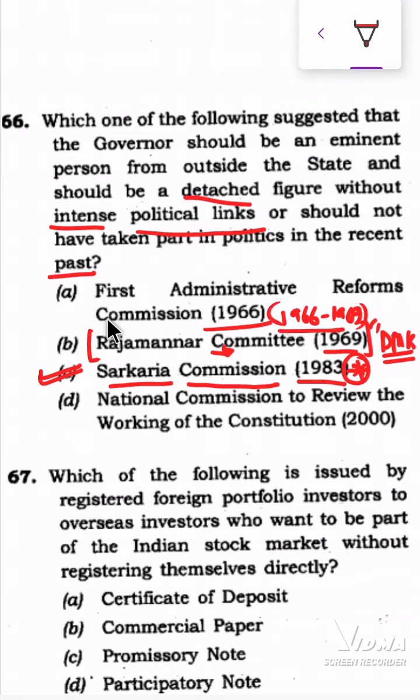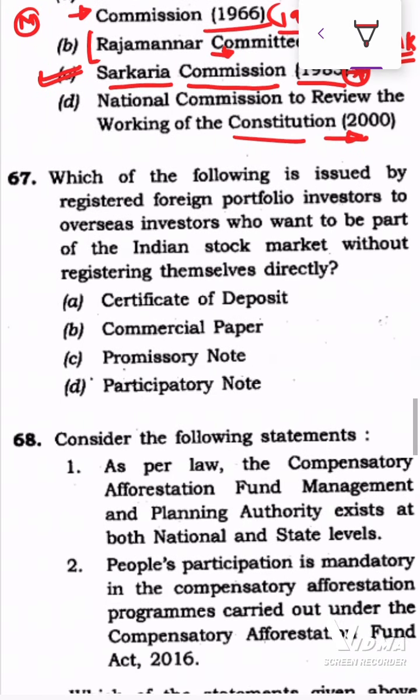The First Administrative Reforms Commission, no, it did not suggest it. It was headed by Morarji Desai. It was formed to improve the administration of the country. And the fourth one is the National Commission to Review the Working of the Constitution. It also did not suggest anything about the governor being a person of eminent figure from outside the state and detached from political links. Let's go to question number 67.